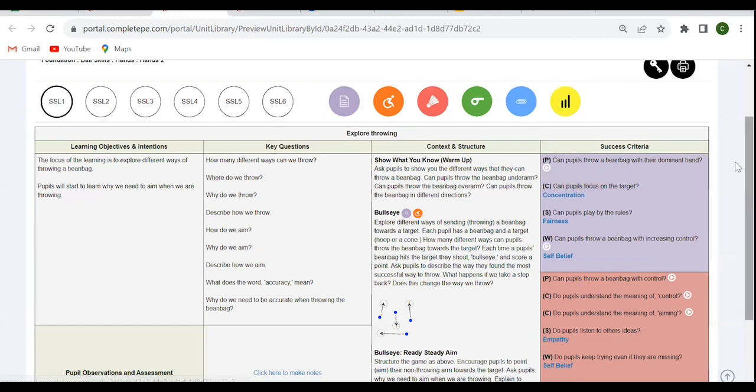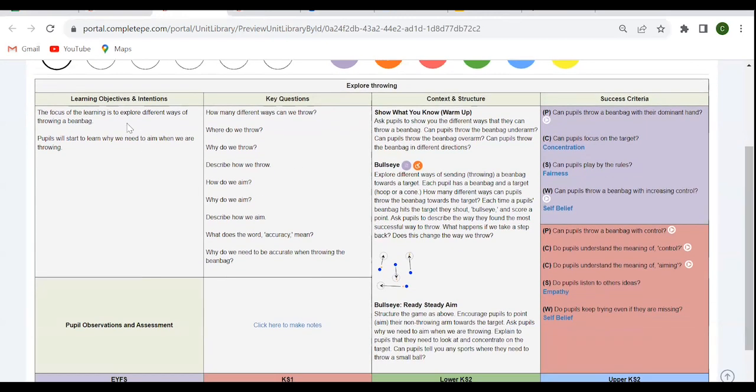Within each of the planning templates, there's an objective. There's some key questions to support that development of pupils' cognitive understanding and the development of knowledge. Tap into those questions and ask them as and when during the lesson. They're absolutely not a script of things that you must ask the pupils. In the context and structure column, this is where you'll find the suggested activities that will enable the pupils that you're teaching to achieve the success outcomes you can see on the right-hand side.